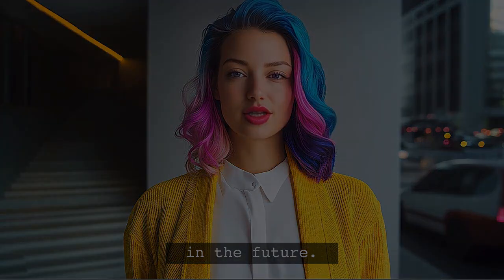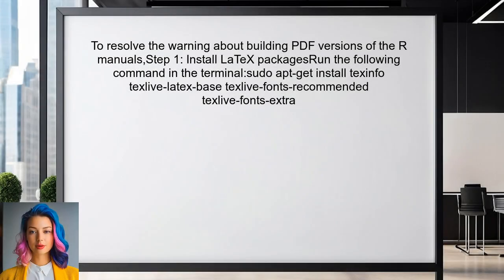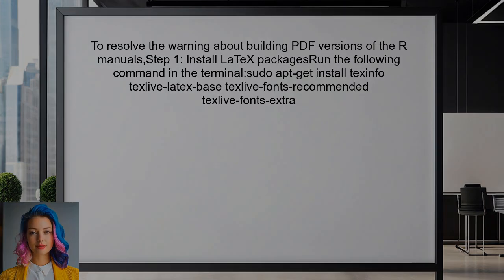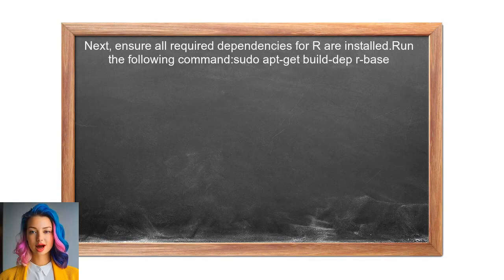To resolve the warning about building PDF versions of the R manuals, the user should first install the necessary LaTeX packages. These packages are essential for generating PDF documentation. Next, the user should ensure that all required dependencies for R are installed. This can be done by installing the recommended packages for R.